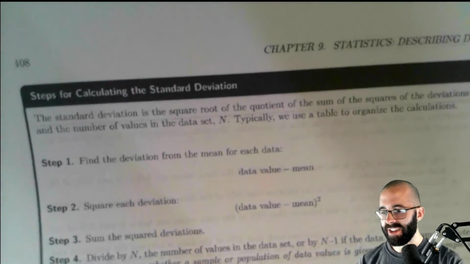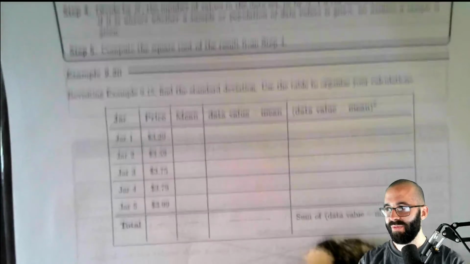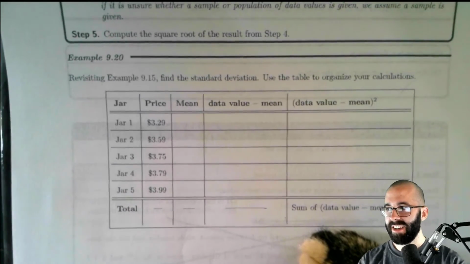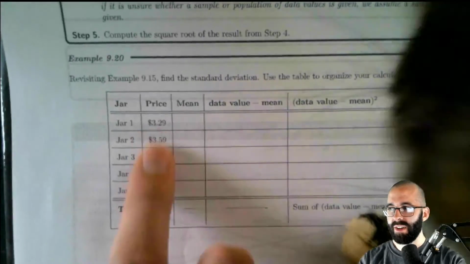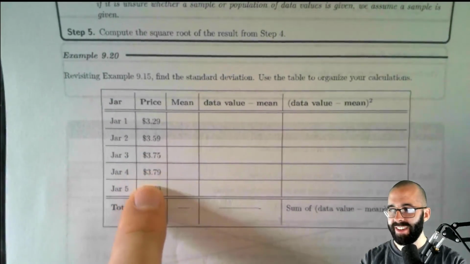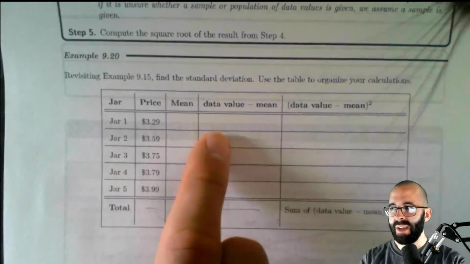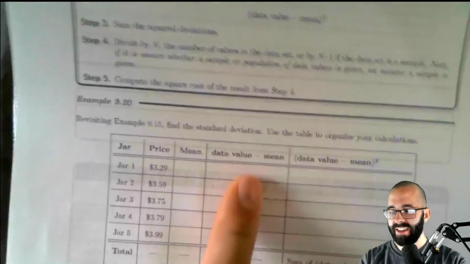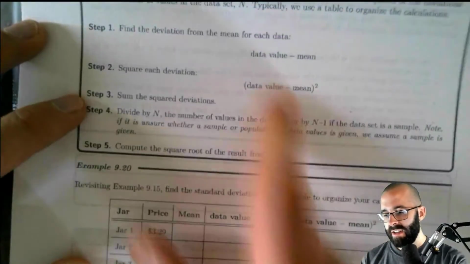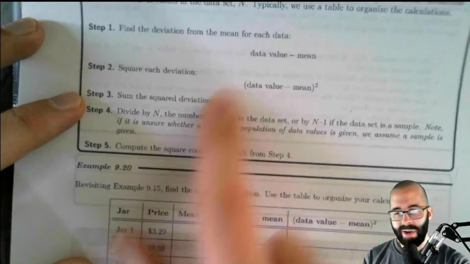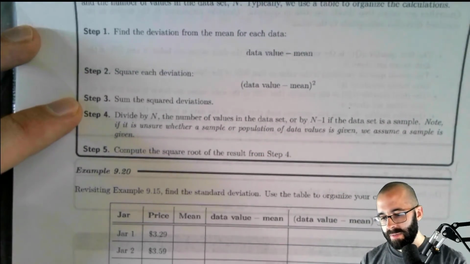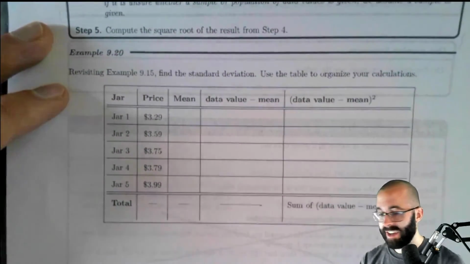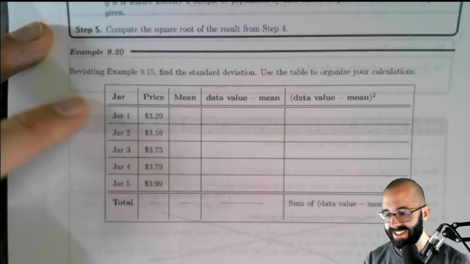So we're going to just look at all this stuff and look at these prices. We're going to write all the prices down, and we're going to calculate the mean and this other stuff. Where this comes from is not super important, but let's just get going. All right, if my cat will let us.